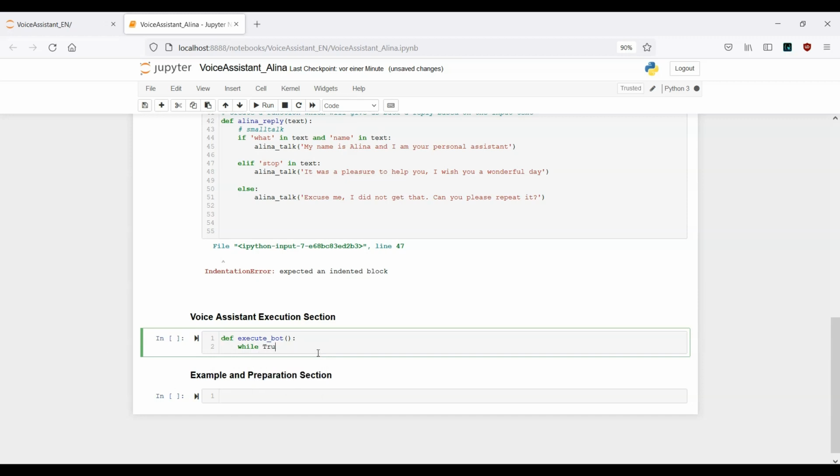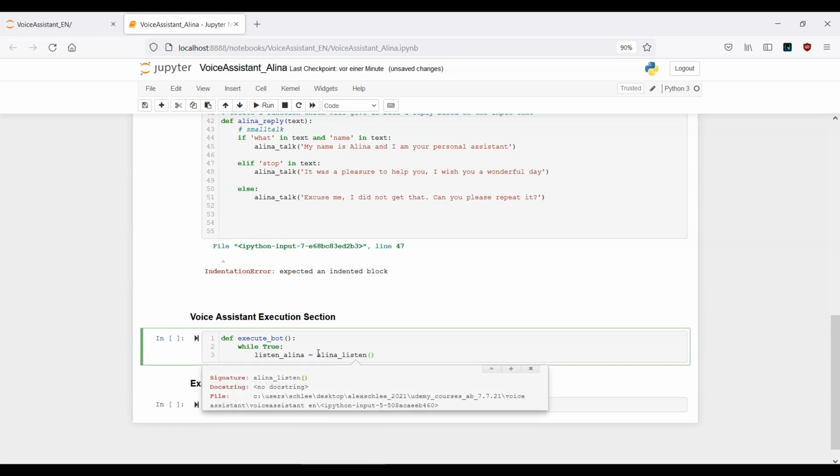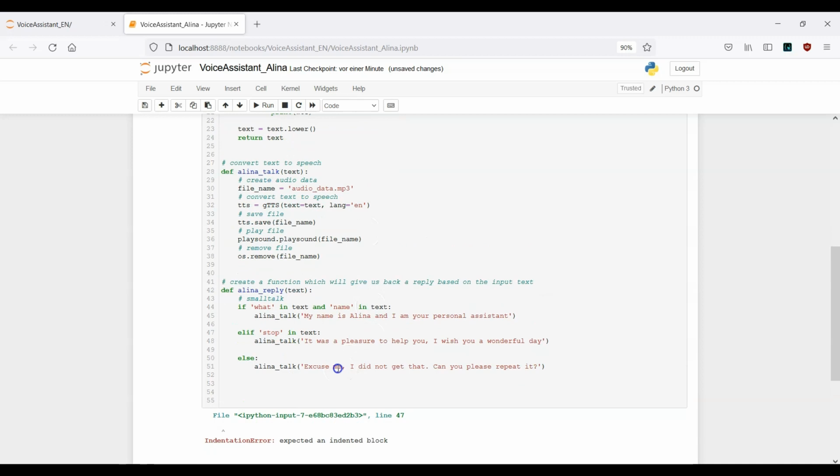So while True. Now here we have another variable, listen_Alina equals Alina listen. Because, as you can remember, first of all, we want to get back one of these 3 replies based on something we said.